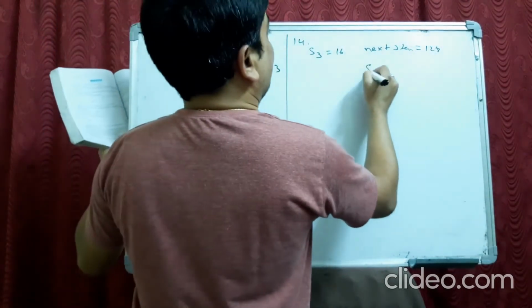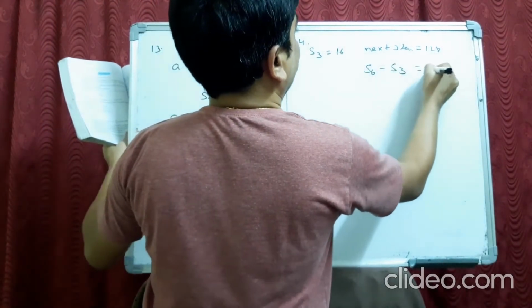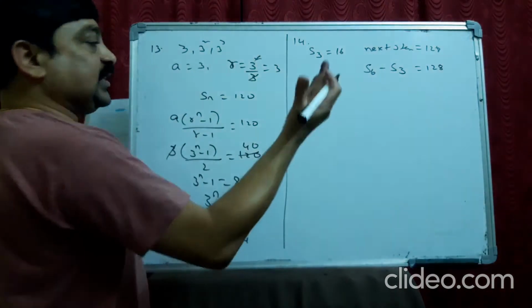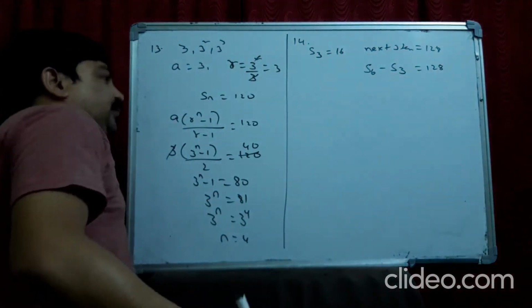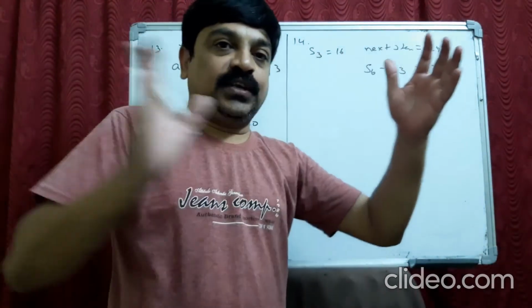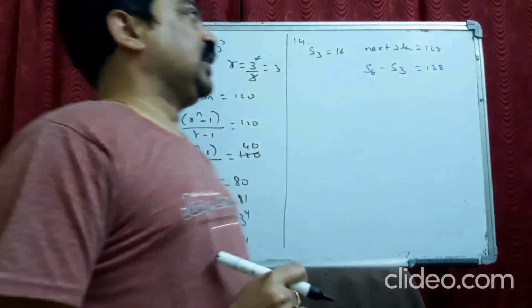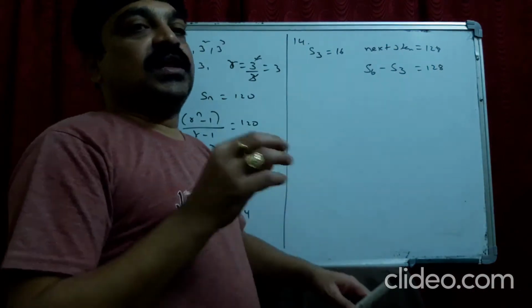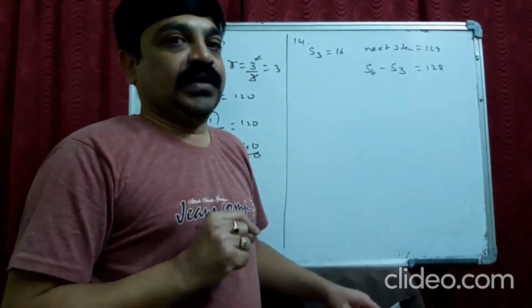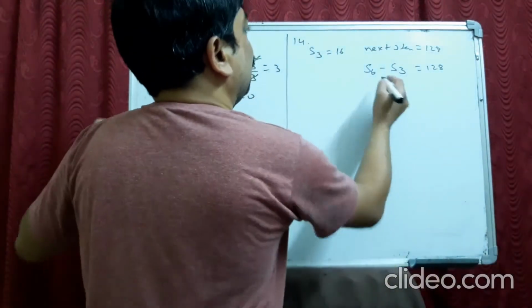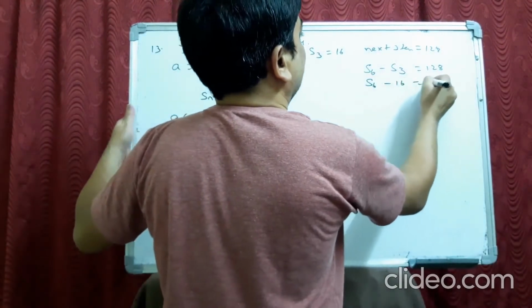That means S6 minus S3. You have to do like this. If you want the next 3 from the first 6, if you remove the first 3, you will get the sum of the next 3. Because Sn always means the sum of first n terms.